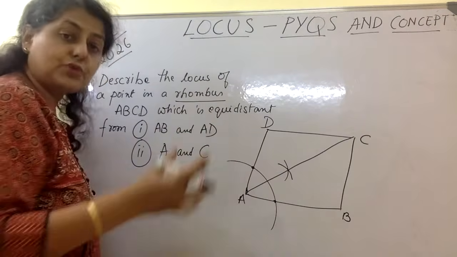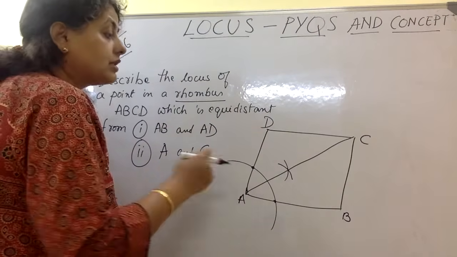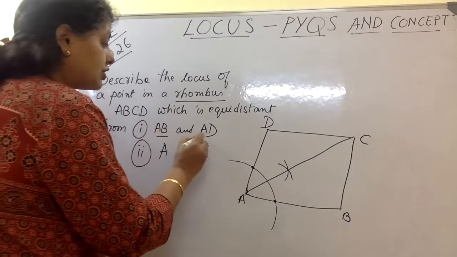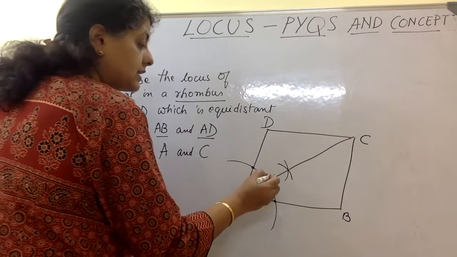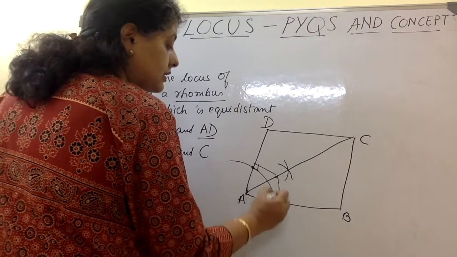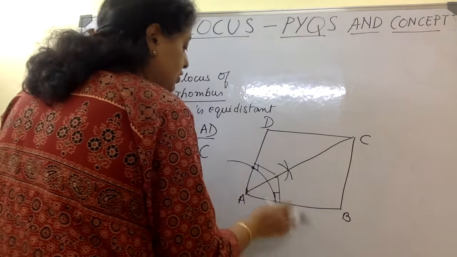You can prove it using congruence. So this will go and meet at C. Now this is the one which is equidistant from AB and AD, because any point on this is equidistant. If you measure like this, any point is equidistant from these 2 lines.